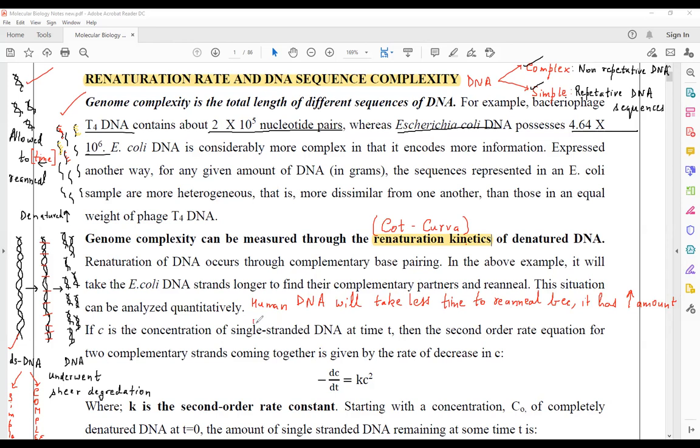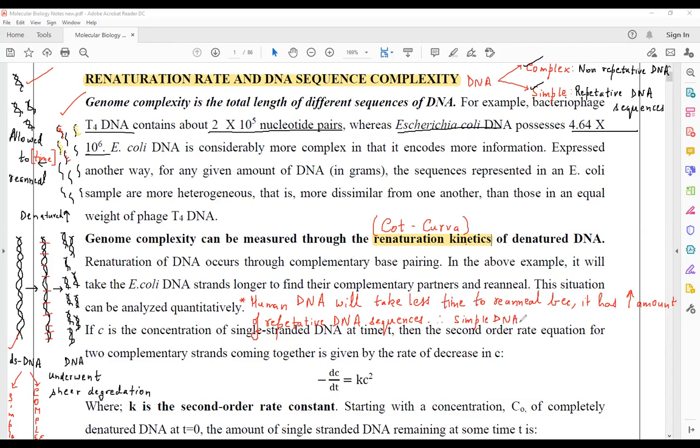Human DNA has high amounts of repetitive DNA sequences present. That is why our DNA is simple. Less time, hence the DNA is said to be simple DNA.